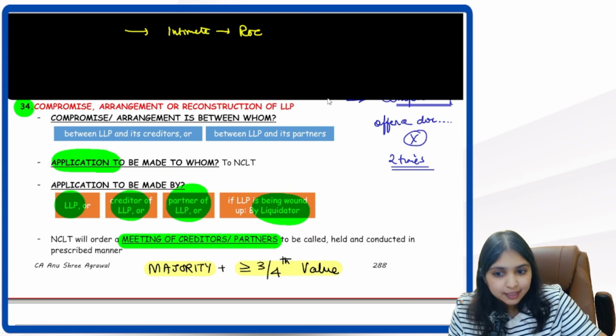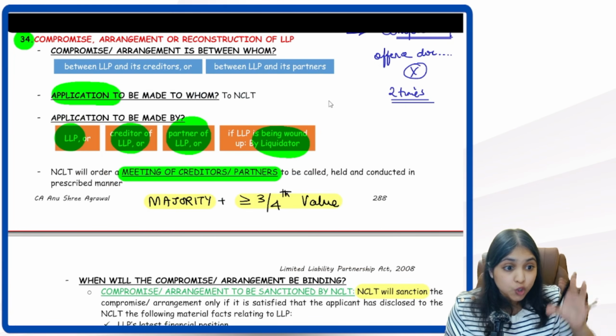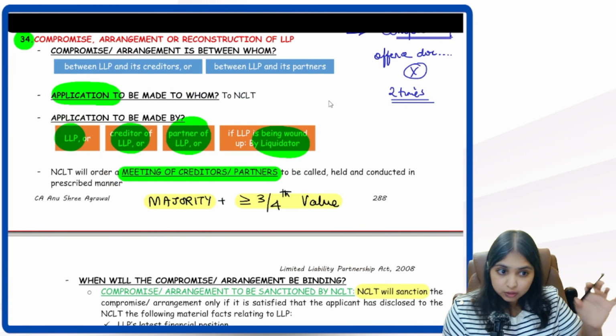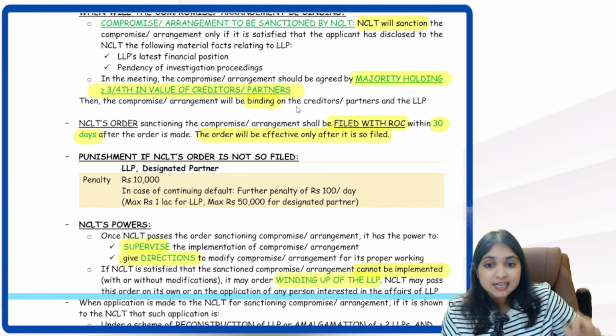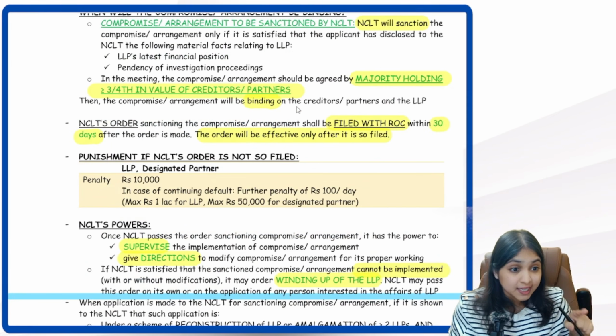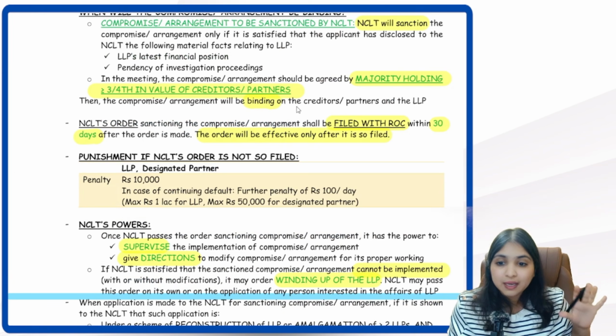NCLT will order a meeting. In that meeting, I need consent of a majority of the parties holding at least 3/4 in value. Then NCLT will sanction. Once it is sanctioned, a copy of the NCLT order has to be filed with the ROC within 30 days. Only then will that order be effective.